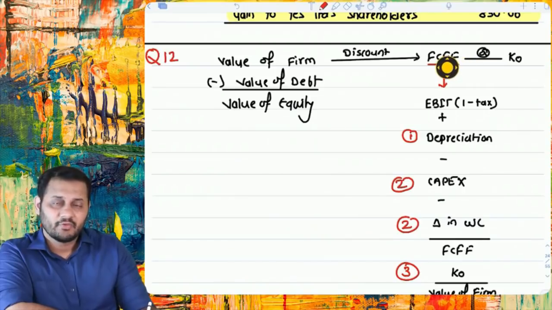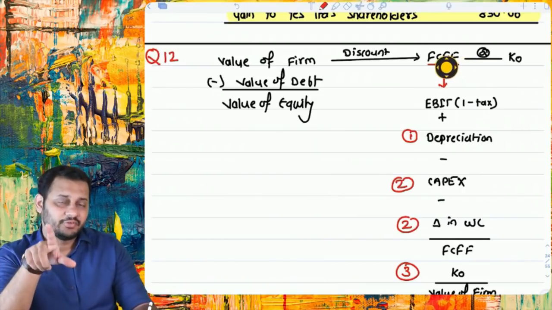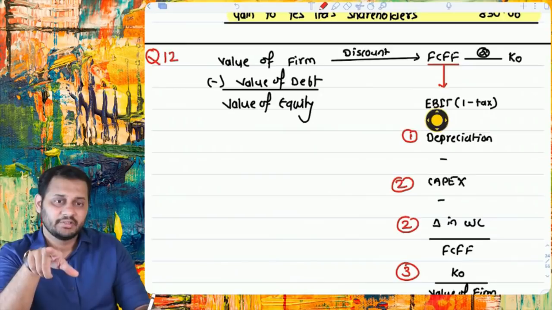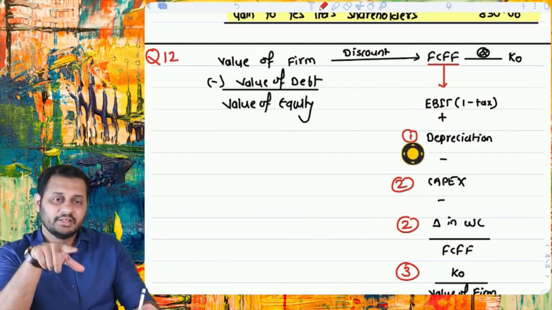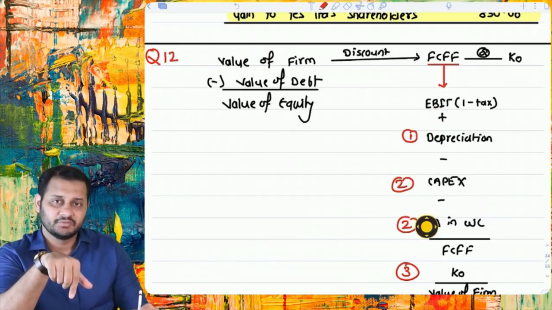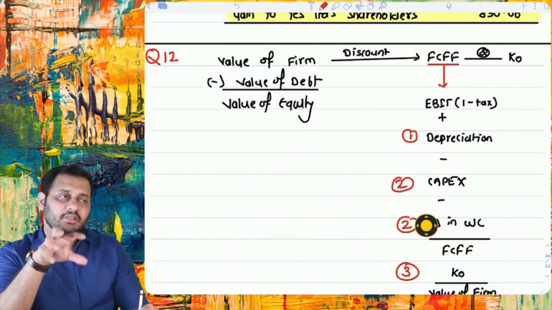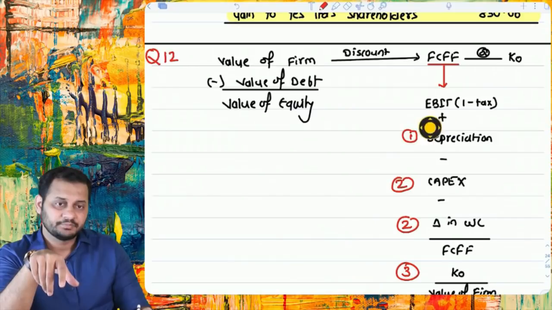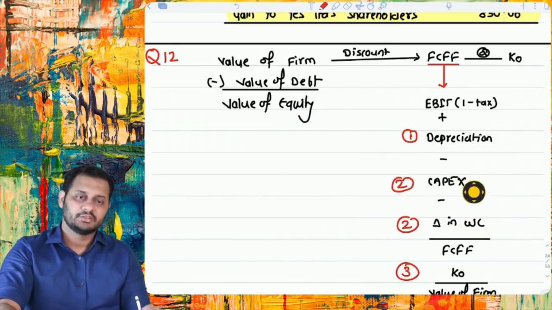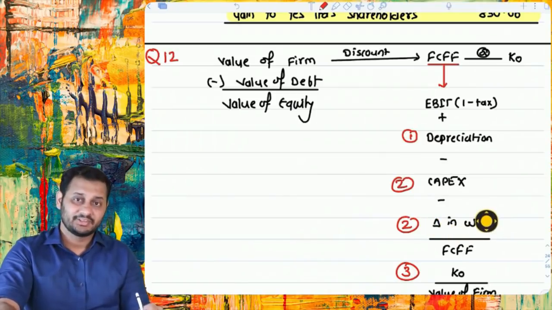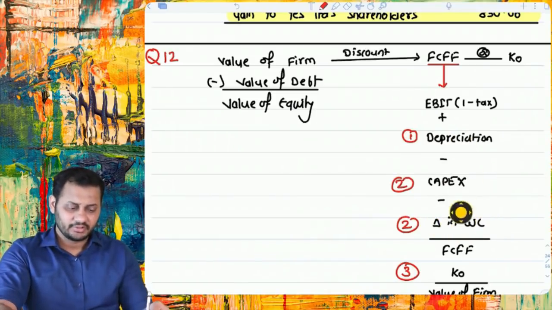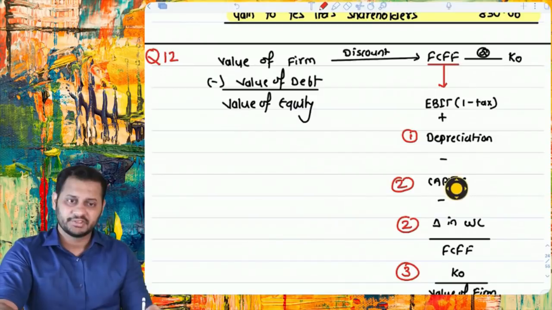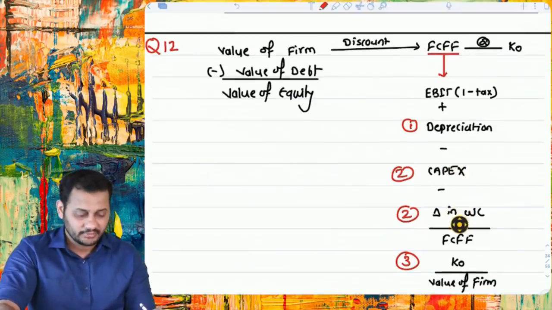So FCFF, how to calculate FCFF? If we see the security valuation chart, you will see the formula of FCFF. EBIT times 1 minus tax, add back depreciation, deduct capex, and then deduct change in working capital. Till the previous question, what we have done is we took the capex net of depreciation, and now we are going to do capex net of working capital. The answer is the same. If you do it this way, with depreciation, capex, and change in working capital, the answer will still be the same.